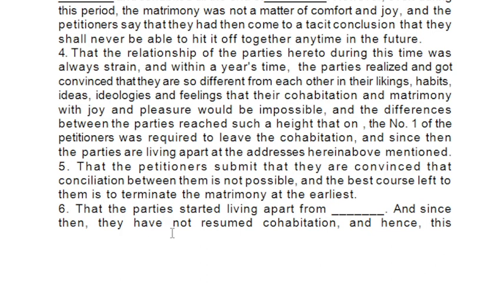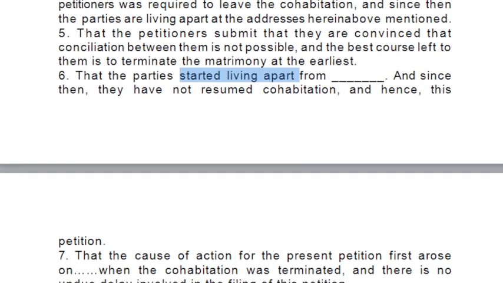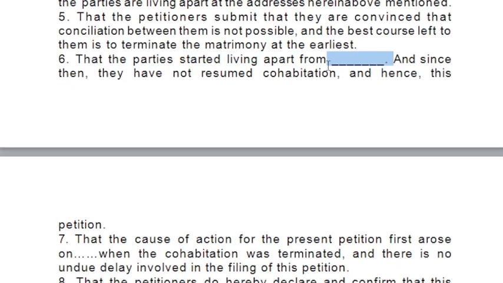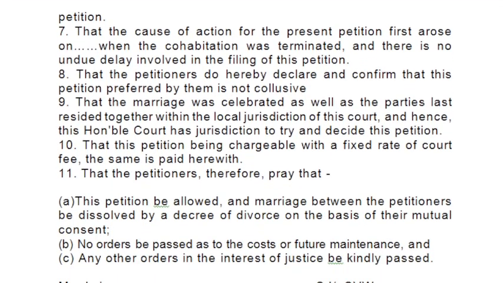After that you have to mention that the parties started living apart. Because of the situation, the parties already started living apart at different state residences. You have to mention the time from which they are living apart, or that they did not resume cohabitation. You have to mention all of these facts. And then the point comes that the cause of action of this present petition first arose on, and you have to mention the date when cohabitation terminated.